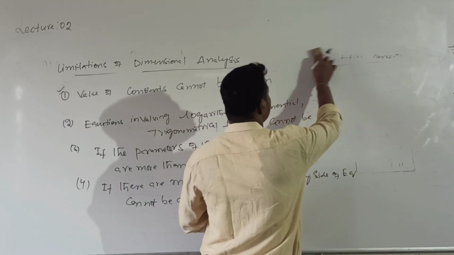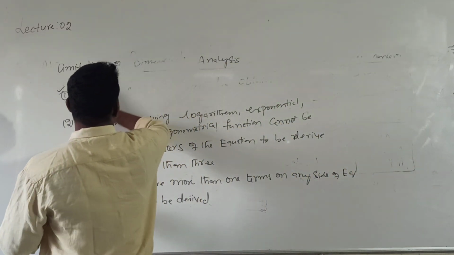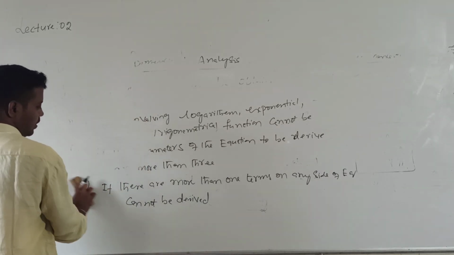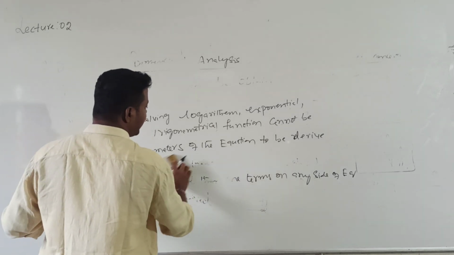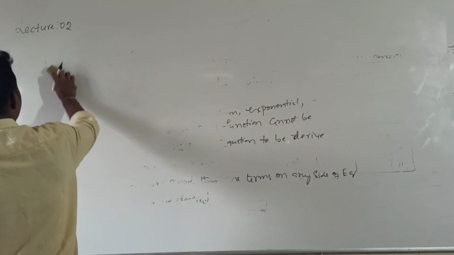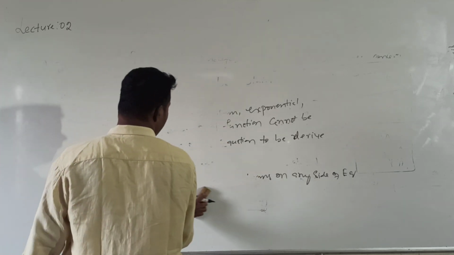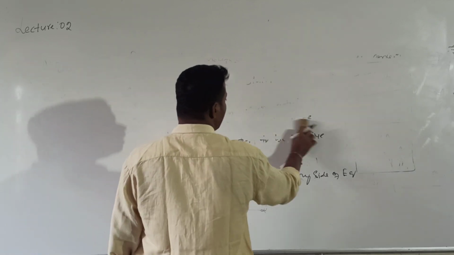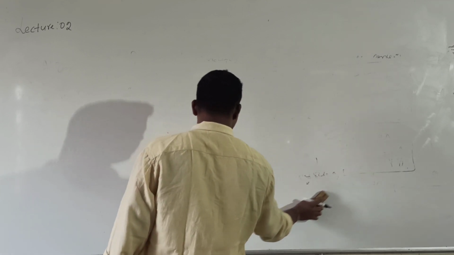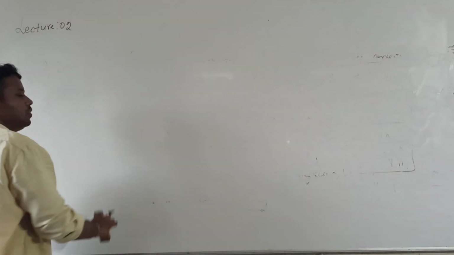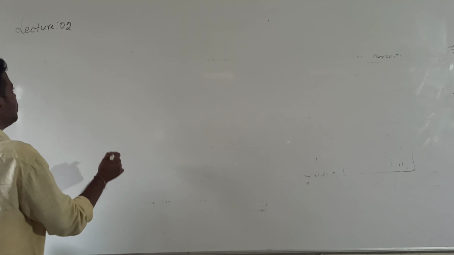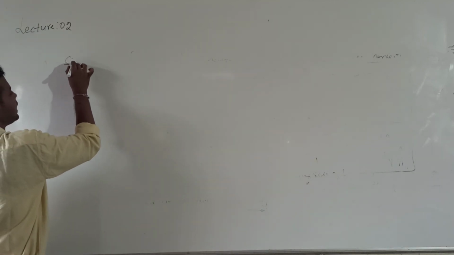So after completion of drawbacks, the last point of this class, even in errors, we need to discuss there. Generally, if accuracy is more and precision is more, we will get a more accurate value. So what is precision? Up to what limit the physical quantity can be measured. What is accuracy? Accuracy tells you how close the measured value is to the true value. Here we will come to know significant figures.